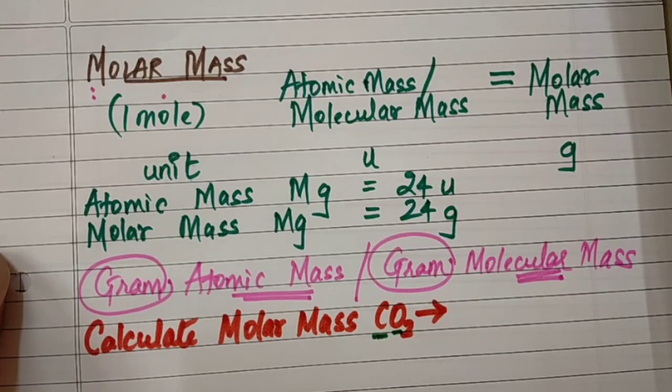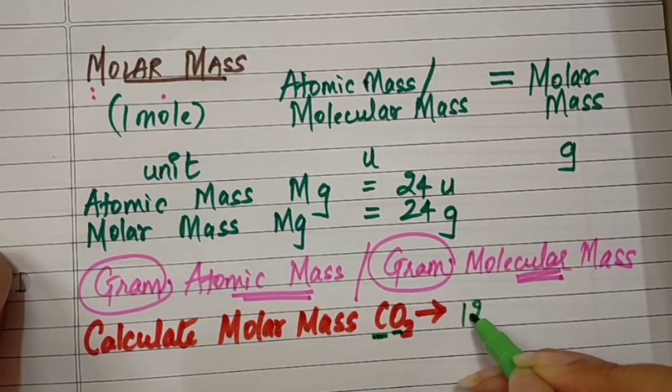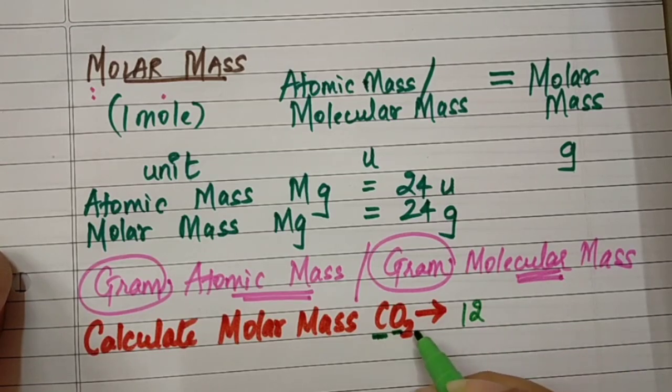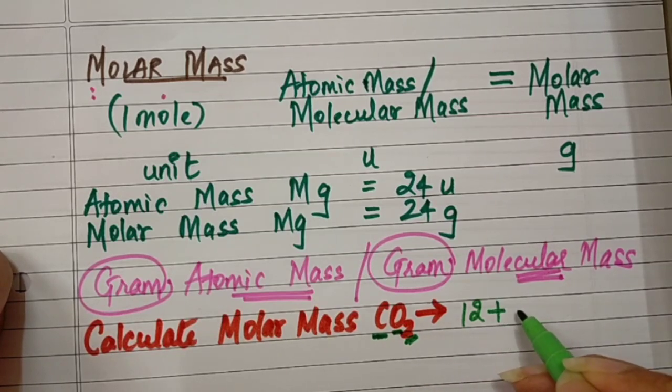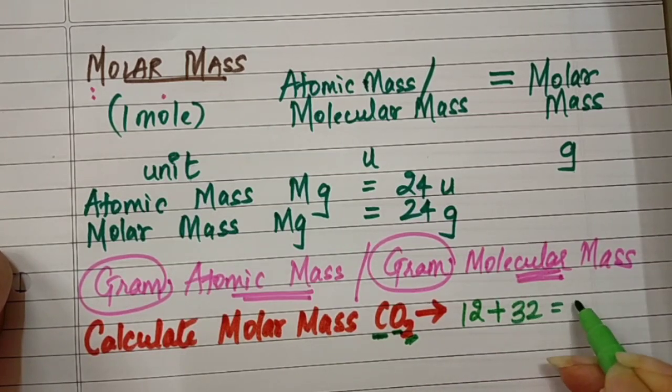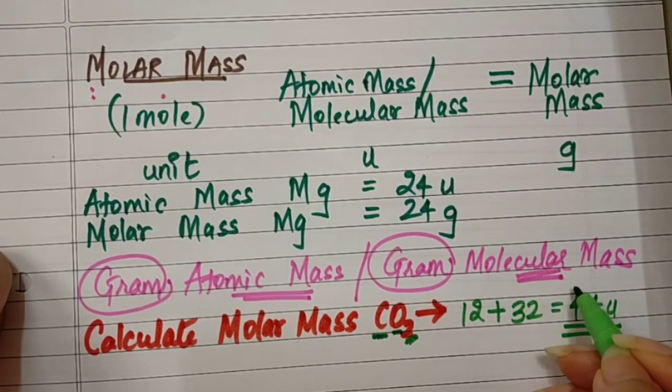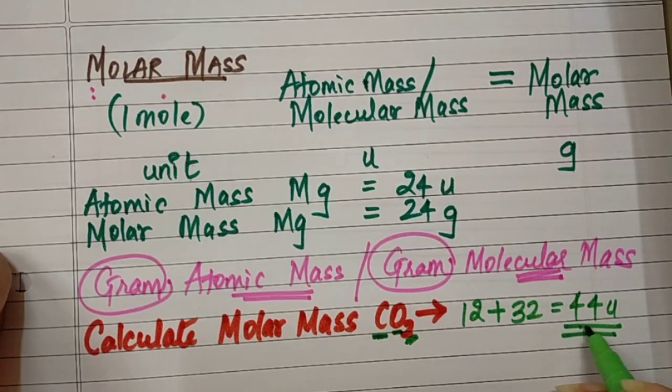The atomic mass of carbon is 12U and for oxygen it is 16, but there are two atoms of oxygen, so 2 into 16 is 32, so the answer comes out to be 44U. So this is the molecular mass of carbon dioxide.